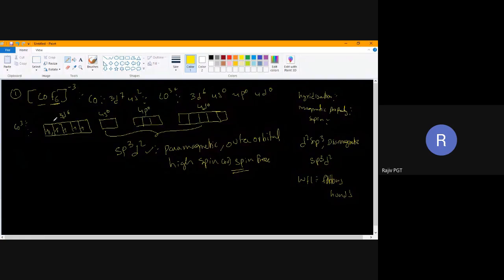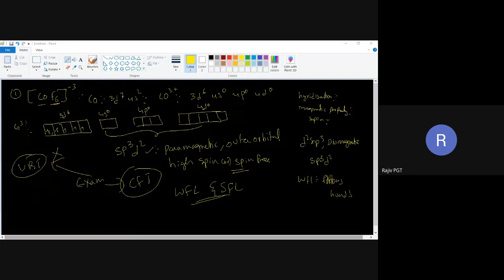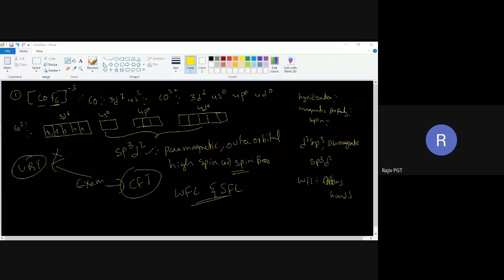See, if it is through VBT, I should provide some additional data. The same example we did with VBT, there I would have said it has 4 unpaired electrons, or its magnetic moment is 4.90. That data I have provided. That is not required. In the exam, we are not going to solve this with VBT, we are going to solve it with CFT. So remember which are WFL and which are SFL. Then only you will be able to answer. With this, I am going to stop today's session. Anyone have doubts? No, sir.